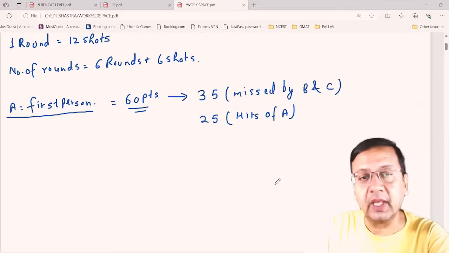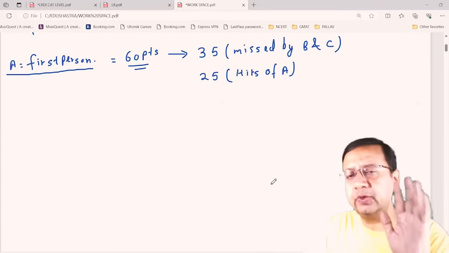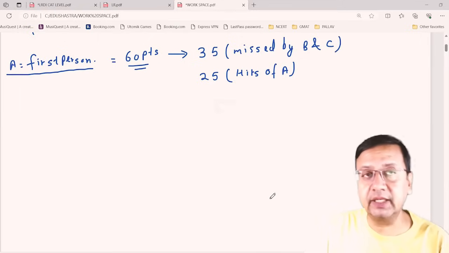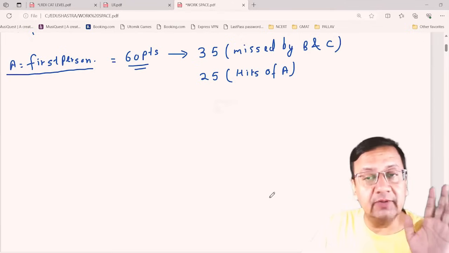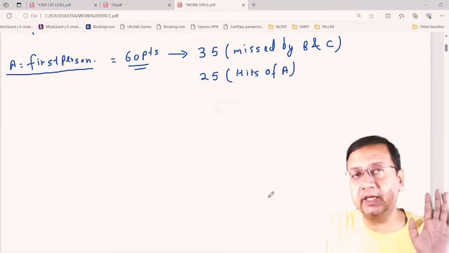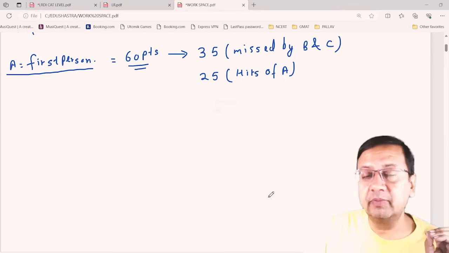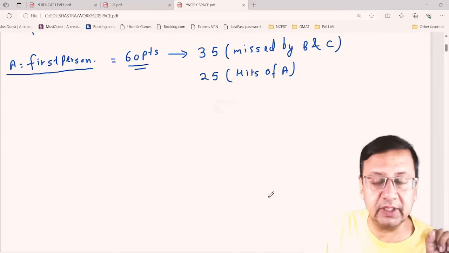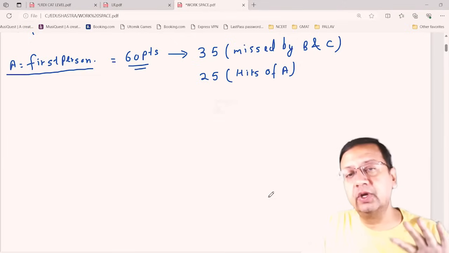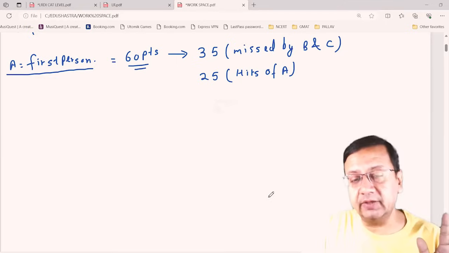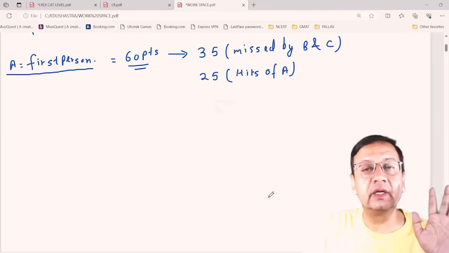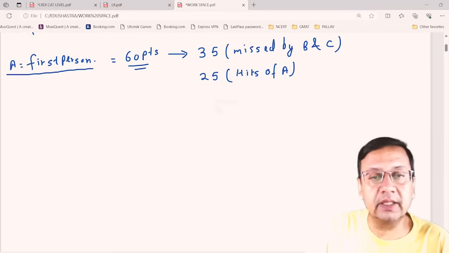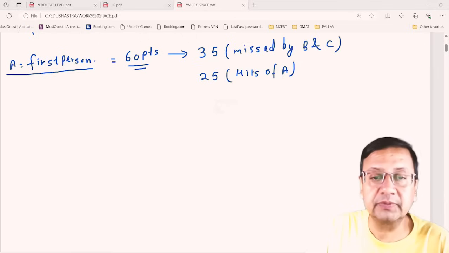Now, if 25 are the hits, so I can say A is hitting more than 12 shots, because for every hit, A will get 2 points. So for getting a score of 25, A should hit more than 12 shots. More than 12 shots. So in this, what should I do?